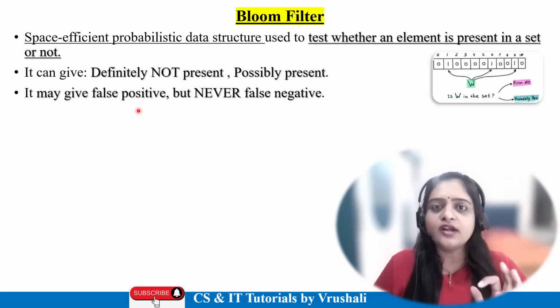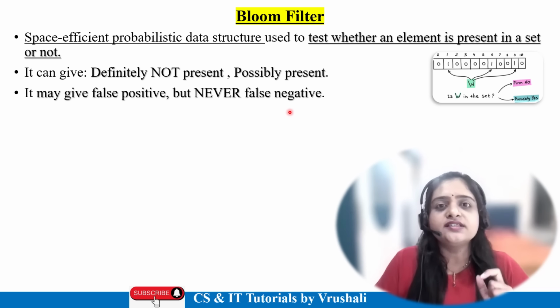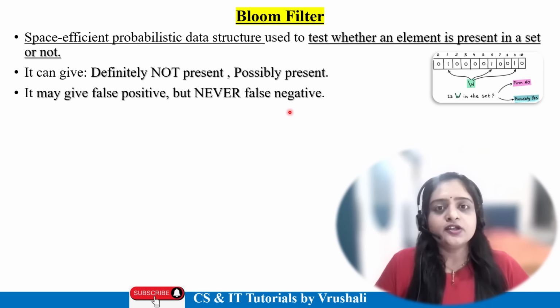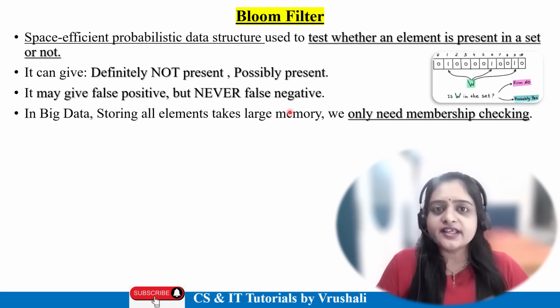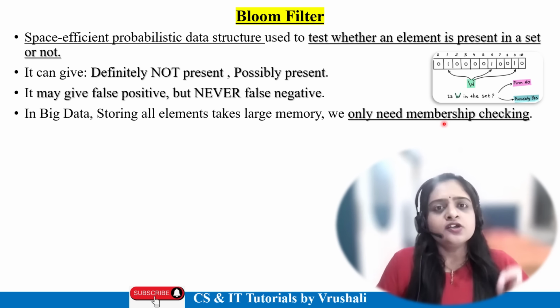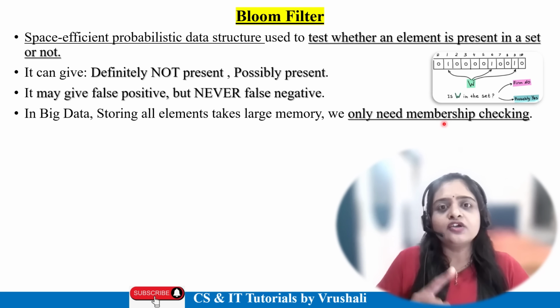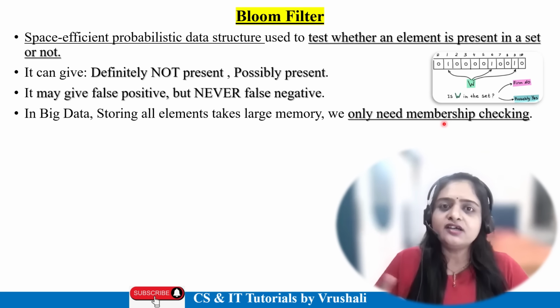So this is called Bloom filter. Bloom filter never gives a false negative result. So basically this model is used for membership checking purposes. Membership checking means you have to check whether a particular element is present in the dataset or not.